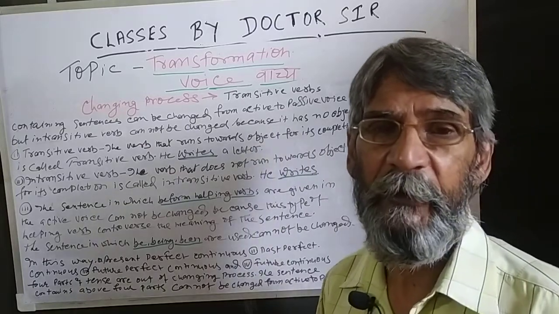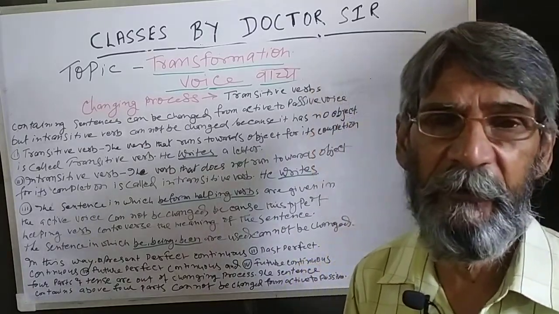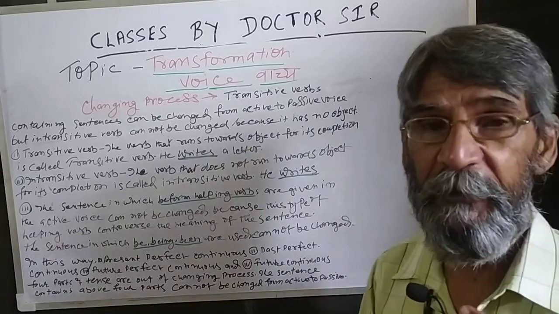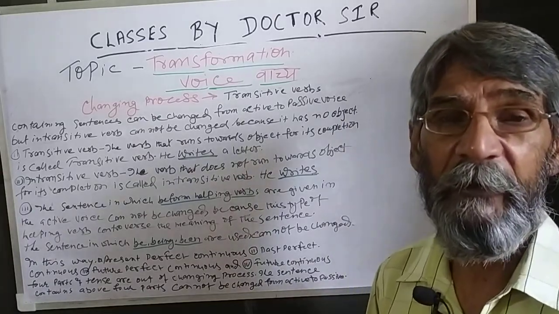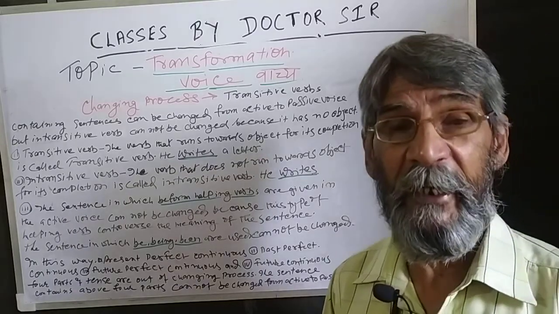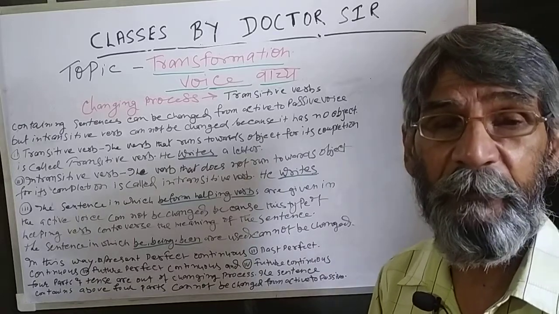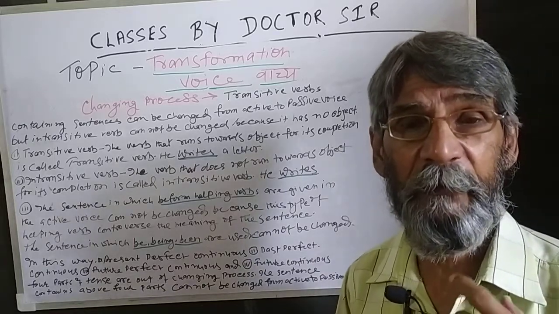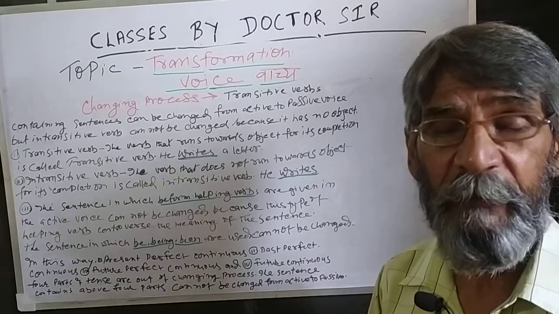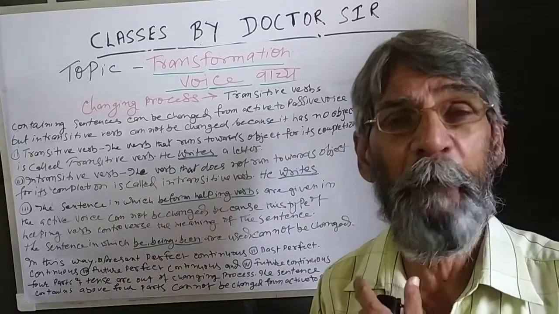In a transitive verb, you can find the object at the end of the sentence, but in an intransitive verb, the verb does not run towards the object for its completion.